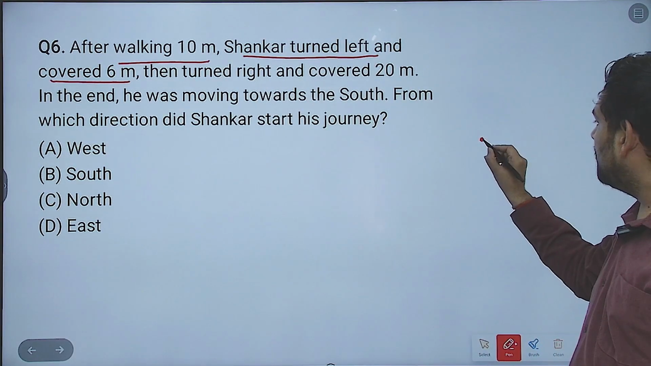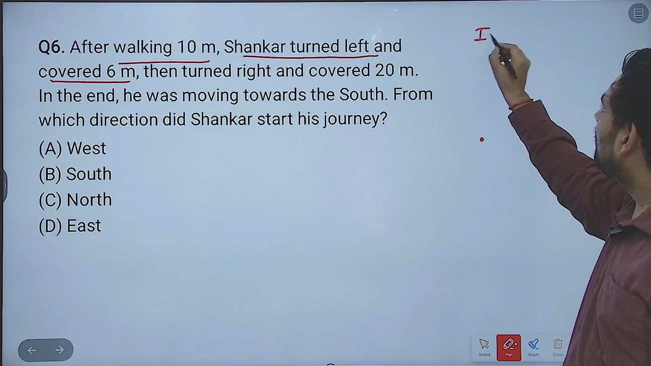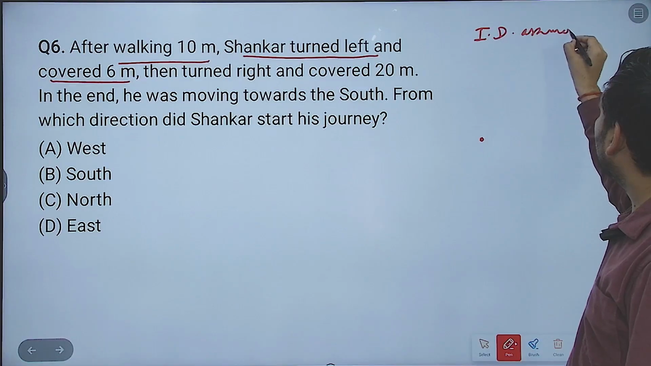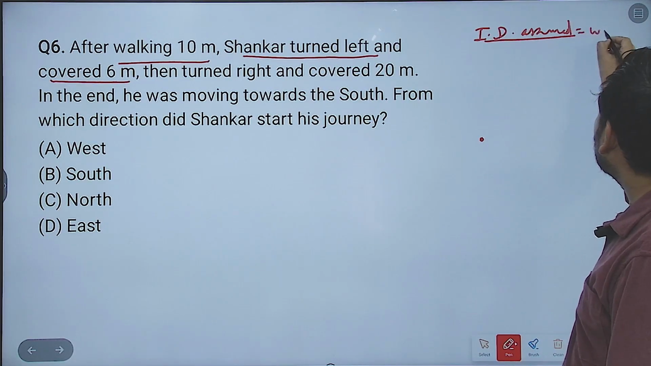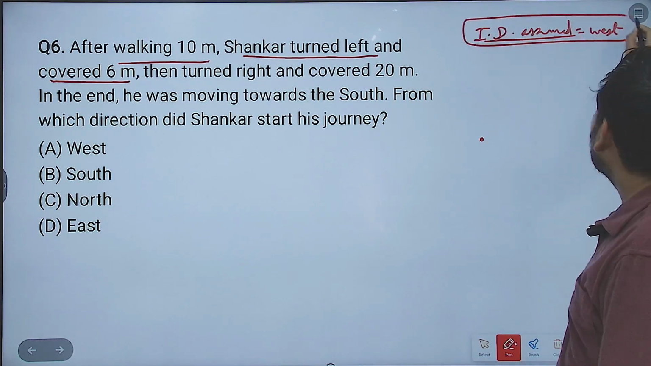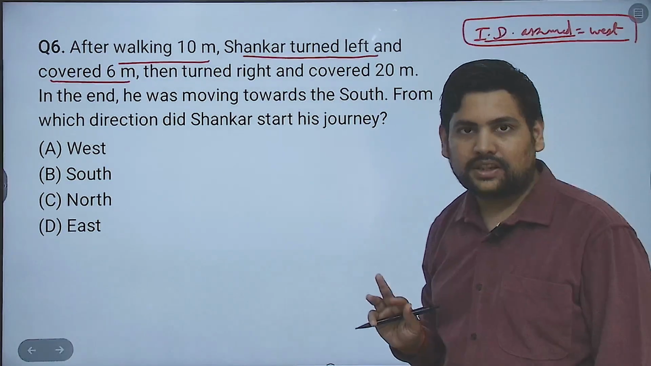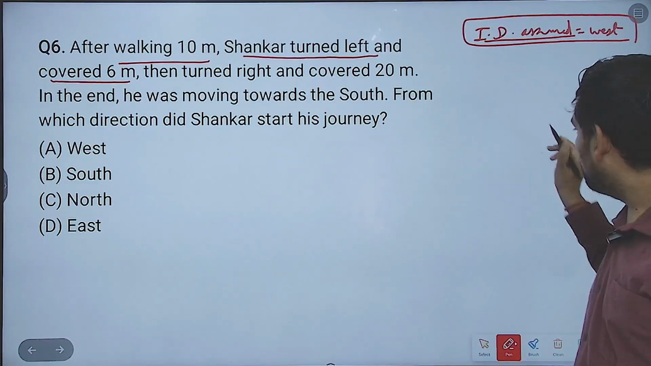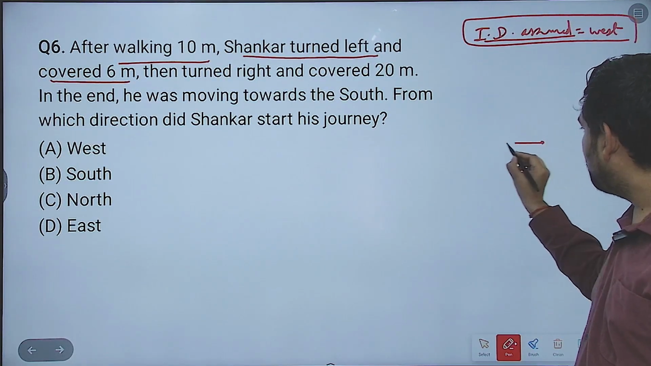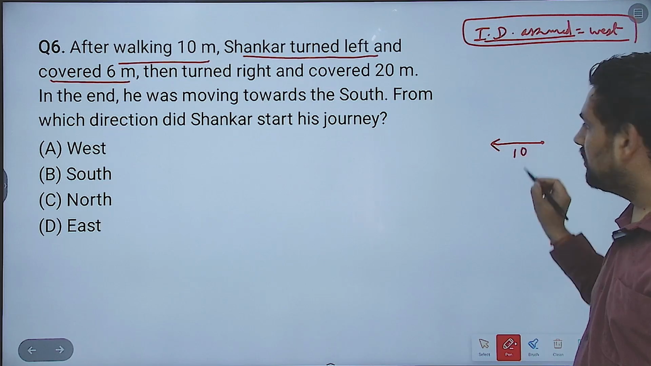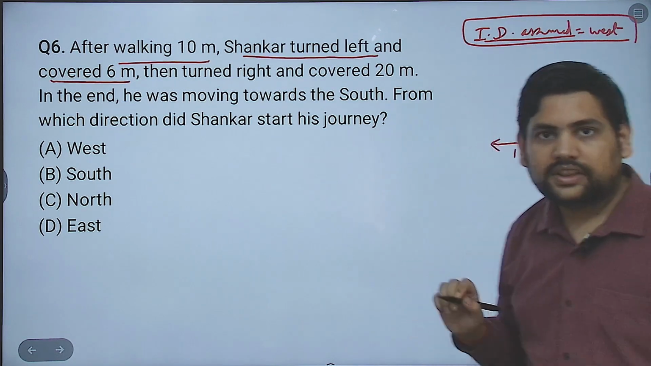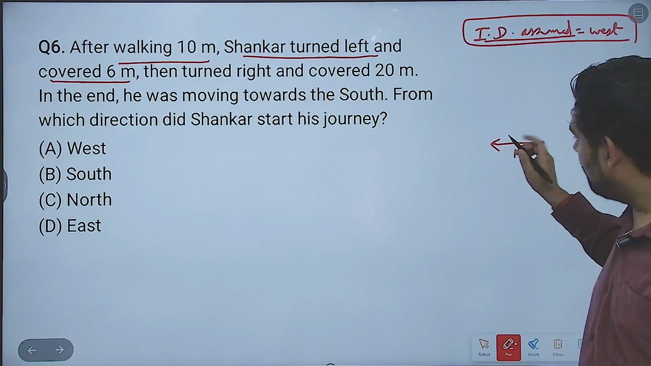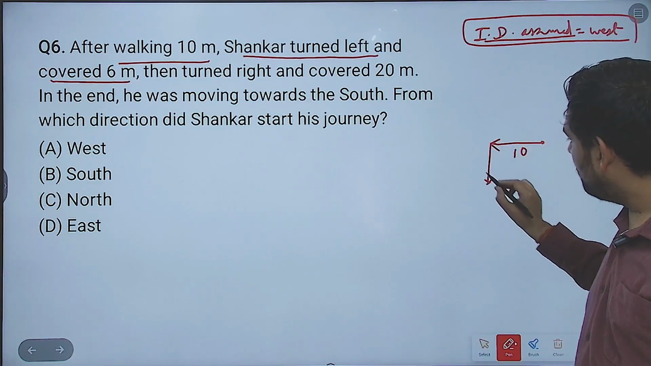Let's assume that the initial direction is west. No problem. Now it says after walking 10 meters, Shankar turned left. So this is the initial flow. Then he turns left. So left will be down, and he moved 6 meters.